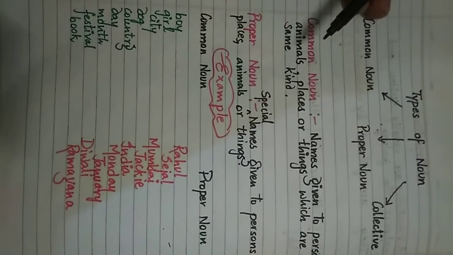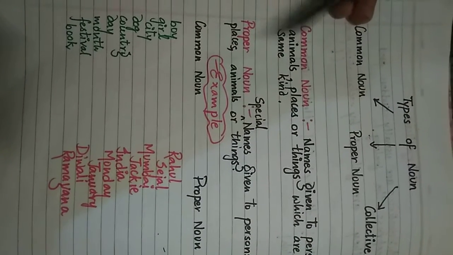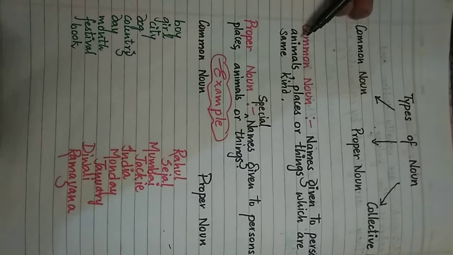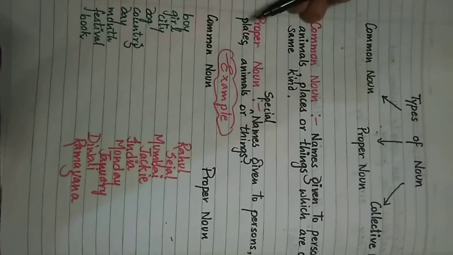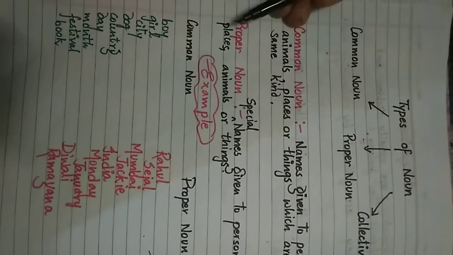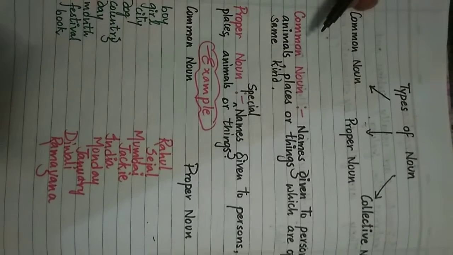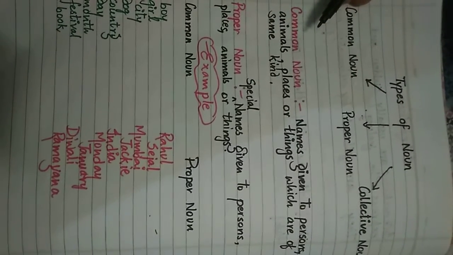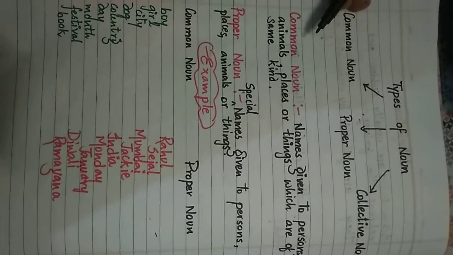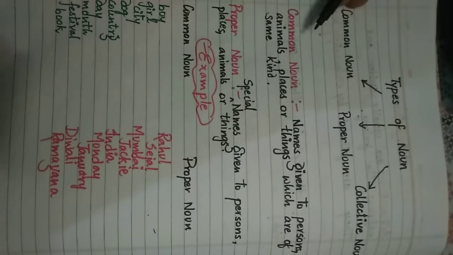First of all we will study the first 2 types of noun, that is common noun and proper noun. Now what is common noun? Common noun is a name that is given to any person, place, animal or thing in a general way.